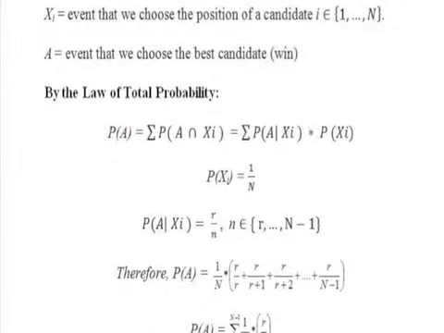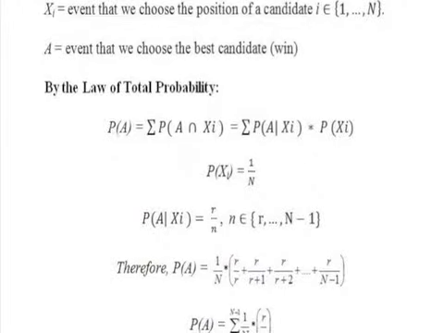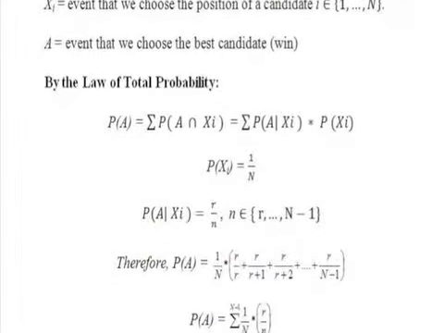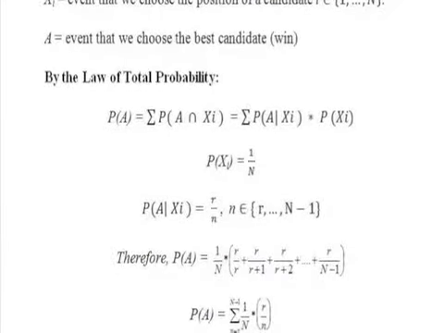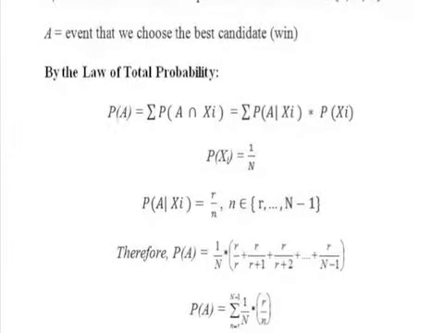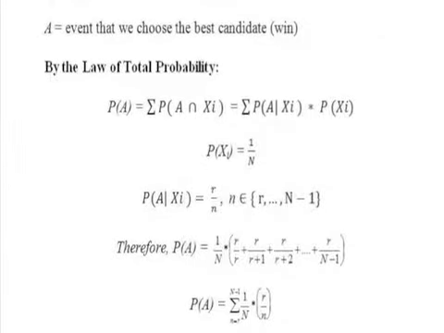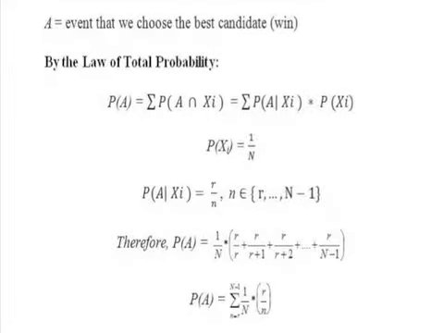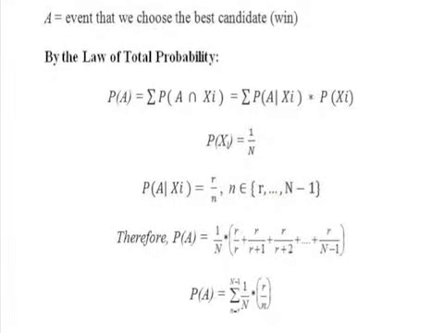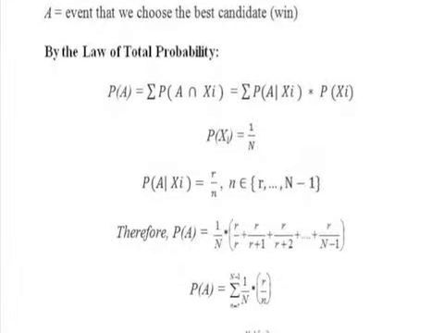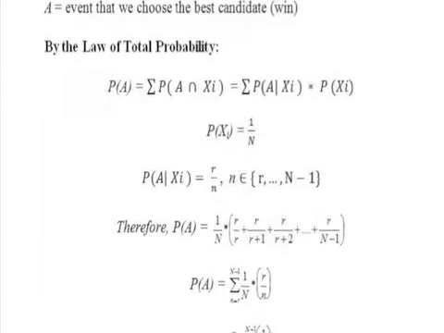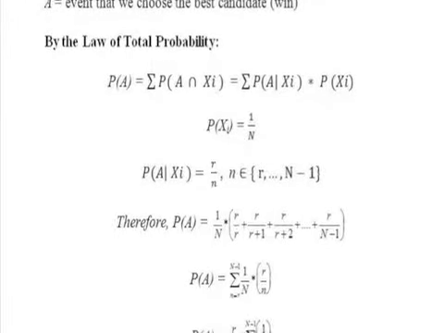We define random variable xi as the event that we choose the position of a candidate where the range of i is from 1 to big N. A is the event that we choose the best candidate. By the law of total probability, the probability of A is the sum of the intersections of the probability of A and xi. This is equal to the sum of the probability of A given xi times the probability of xi. The probability of choosing the position of a candidate is simply 1 over big N.